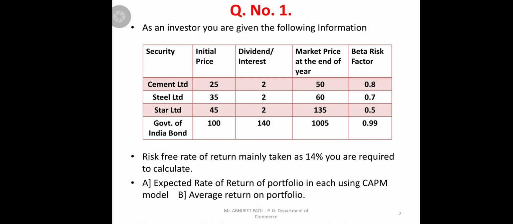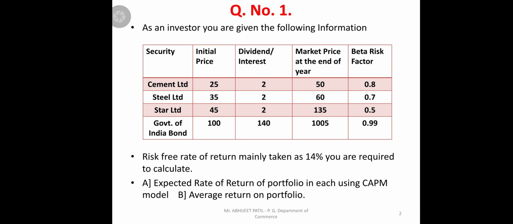Now how to solve these problems? In the last videos we discussed how we can calculate expected rate of return with the CAPM model, where the return of each security is directly given. Here the return is not given; initial price and market price are given. We don't know the exact return of Cement Limited, Steel Limited, Star, and bond, and only the risk-free rate of return is given. Market return is also not given. Beta factor is given. As we know, the CAPM model measures expected rate of return: Ri is equal to Rf plus beta into (Rm minus Rf). So the risk-free rate of return is given as 14%, beta is also there, but the market return is missing.